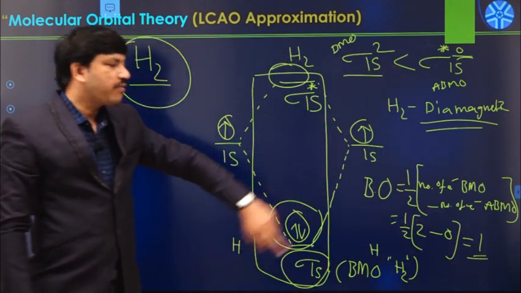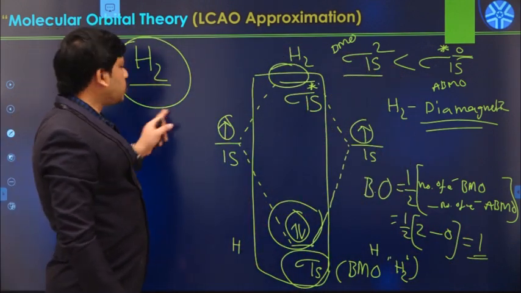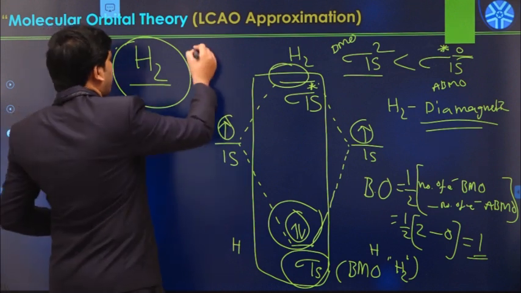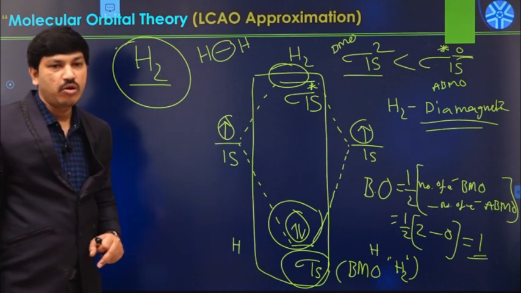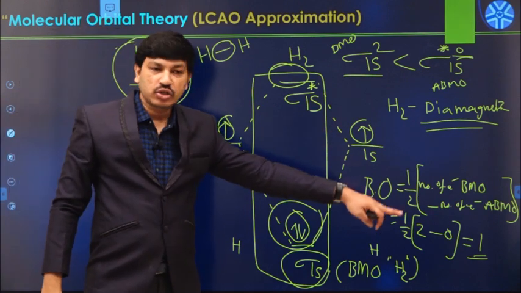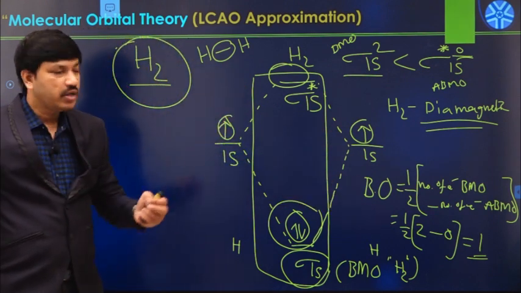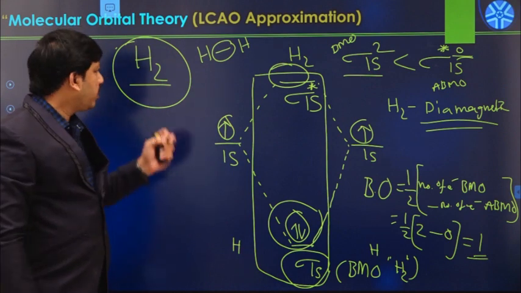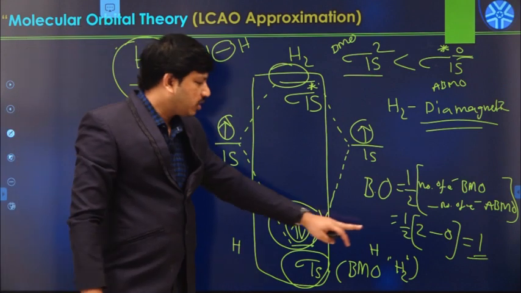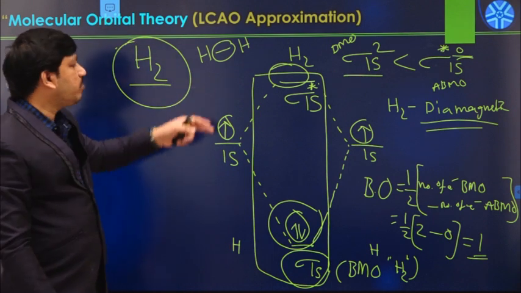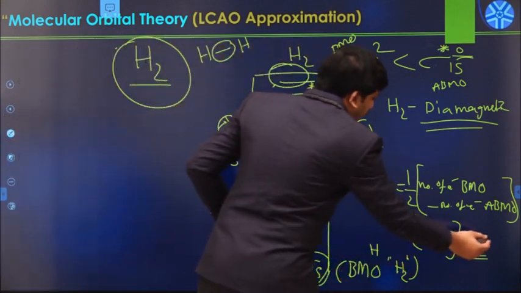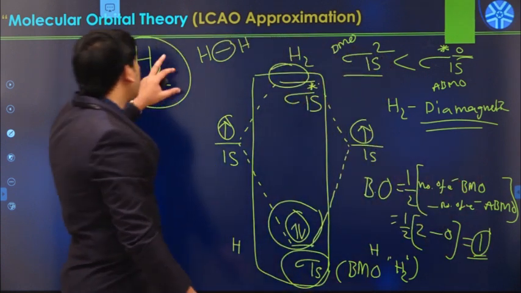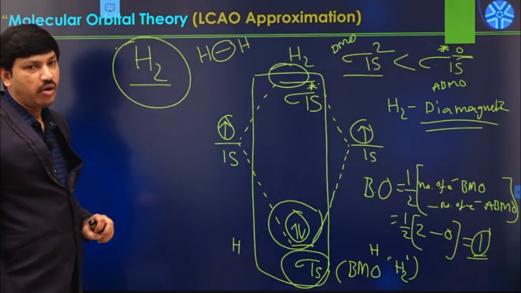So bond order value 1 means, in the H2 molecule, between the two hydrogen atoms, we have a single bond only. If the bond order value is 2, that means a double bond exists between the two atoms. If the bond order value is 3, 3 bonds are available in the given molecule. Like that, based on the bond order value, we can predict the bond strength of the particular molecule.